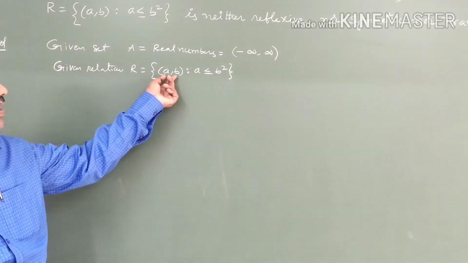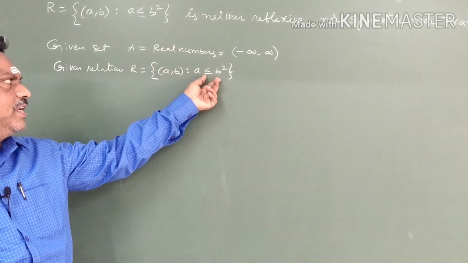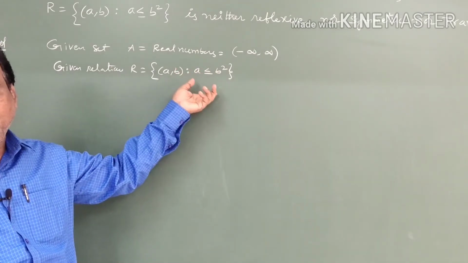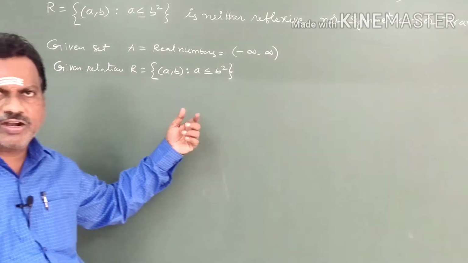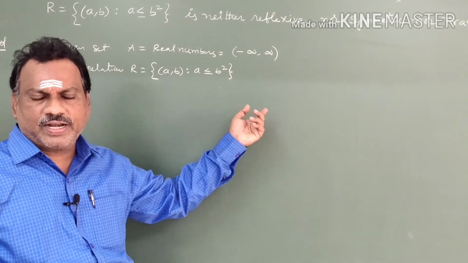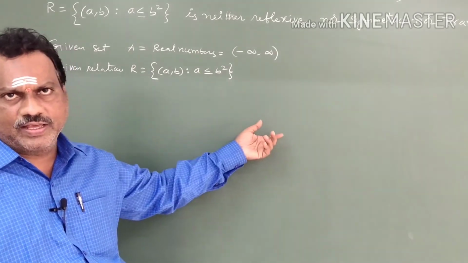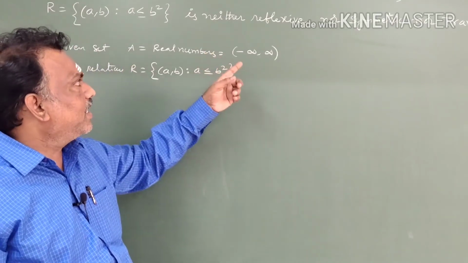So you have to pick two real numbers. We have to verify a less than or equal to b squared is the condition between a and b in this problem. Now we have to check whether R is reflexive or not, symmetric or not, transitive or not. Already they told us to show that it is neither reflexive nor symmetric nor transitive.